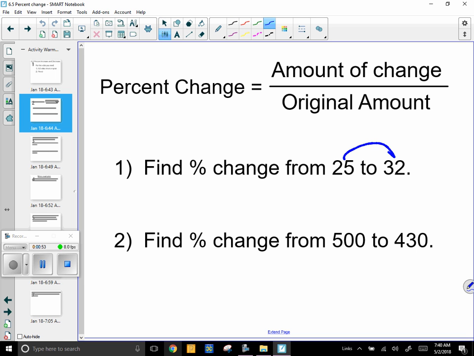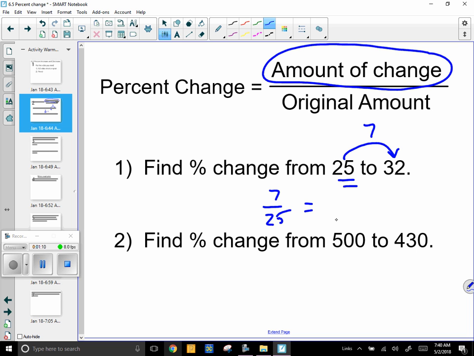Well, we went up by $7. If I compare that back to the original, so the amount of change was $7, I divide that by the original amount. So 7 divided by 25, that's going to be 28. So it's 0.28, which is 28%. So that's a 28% jump from 25 to 32. Compare the difference to the original amount. Let's try the next one.